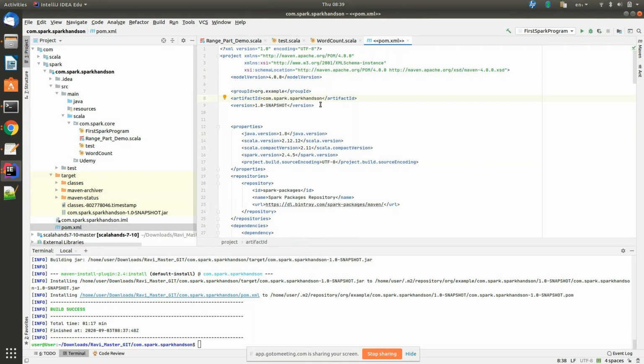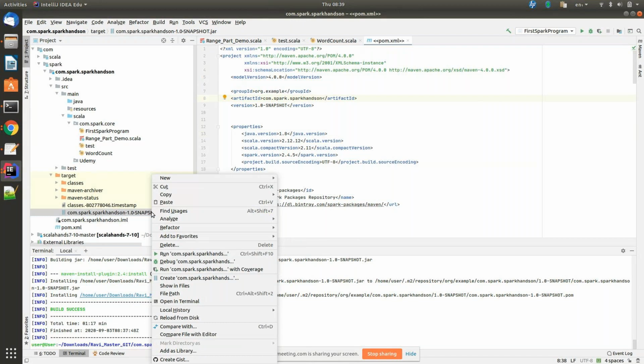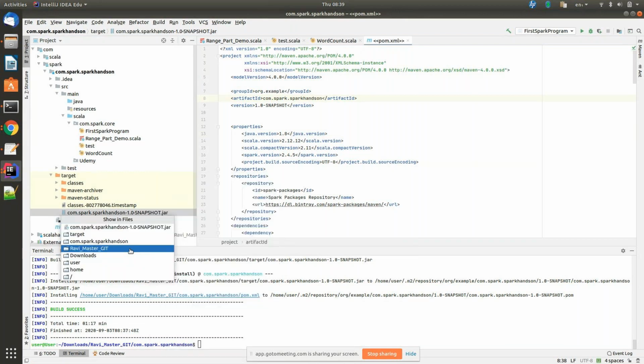Okay, find the location of the jar file. Right click on your jar. Copy the path. No, just right click, copy. No, path will be file path. Yeah. Why is it coming like this? One second. Click on target and take the path. Click on target.